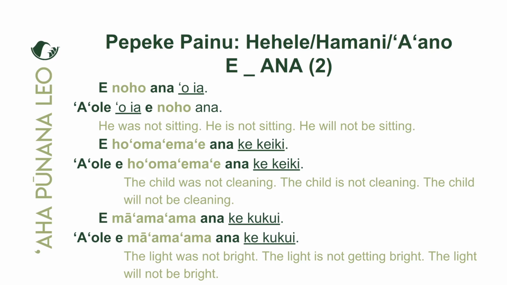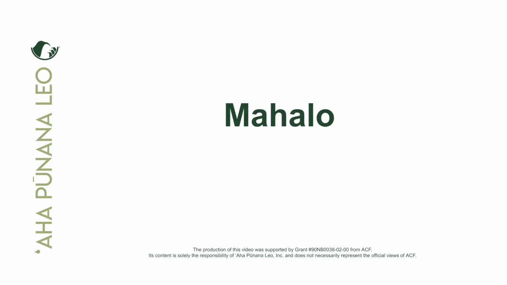E māʻamaʻama ana. In both the positive and negative. There's no ʻokina, so everything should flow. Even with the huaʻōlelo kuhikuhi, when we do have them present, none of them have ʻokina. Mai, aku, waʻe, iho, none of them have ʻokina. There are no ʻokina unless the verb has an ʻokina in it. Everything should flow, right? Oh yeah, maikaʻi.